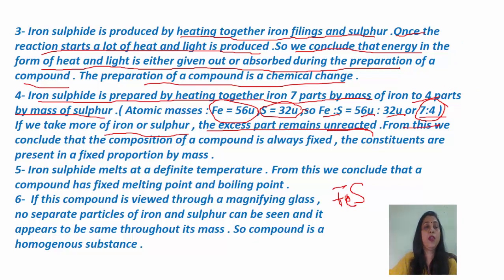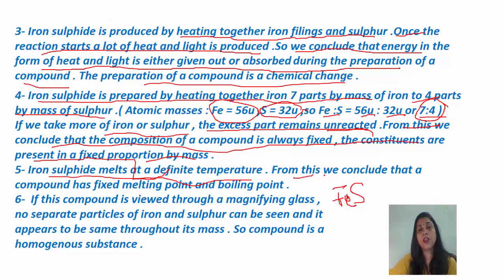From this, we conclude that the composition of a compound is always fixed. The constituents are present in a fixed proportion by mass. Okay. Now, iron sulfide melts at a definite temperature. From this, we conclude that a compound has a fixed melting point and boiling point.